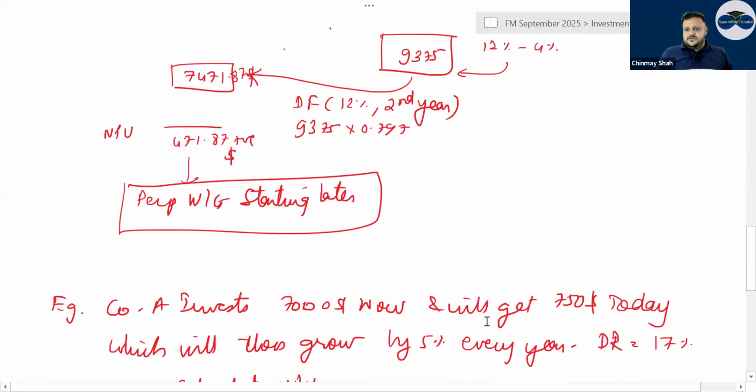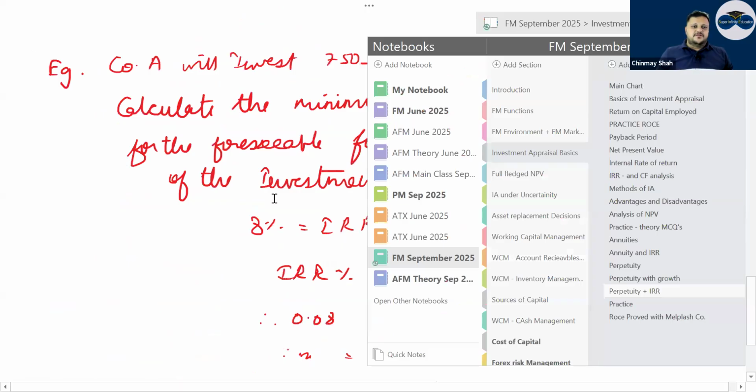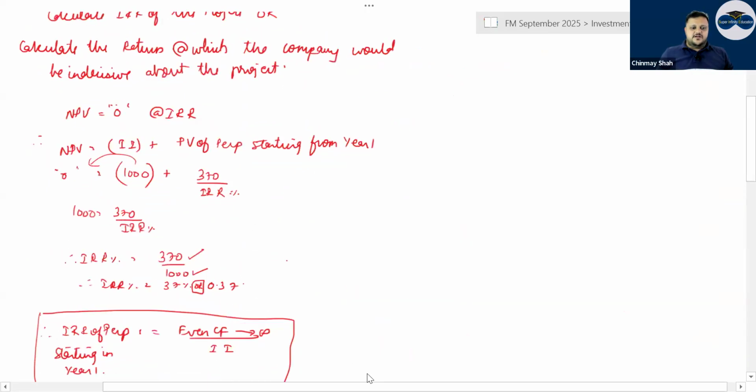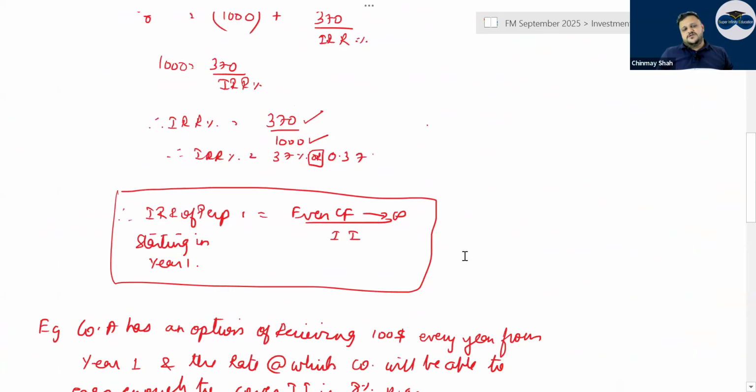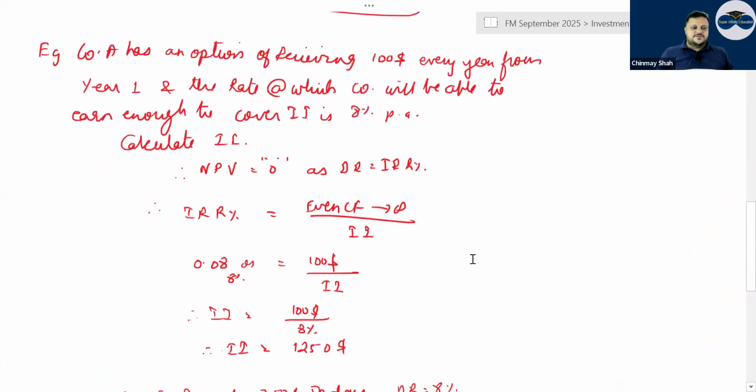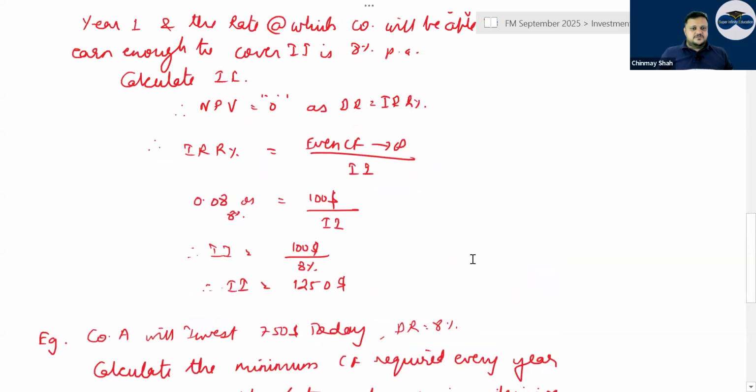Then going ahead, perpetuity plus IRR. The formula is nothing but the IRR of perpetuity. If you have to find it, it is very simple: the even cash flow divided by the initial investment. Have a look.